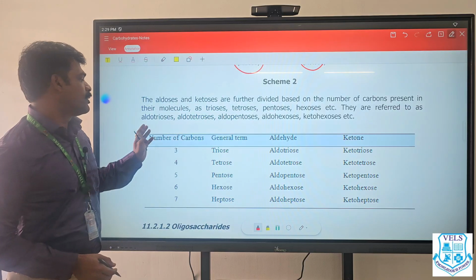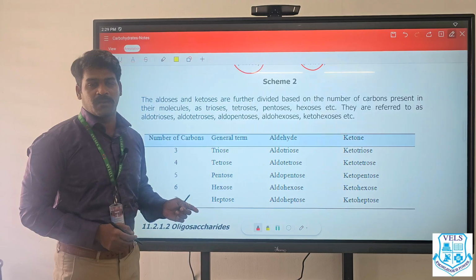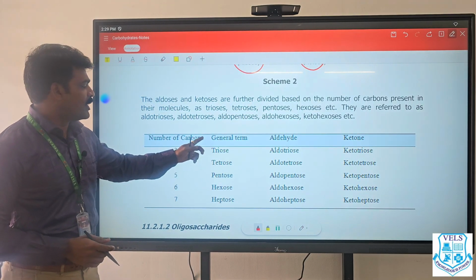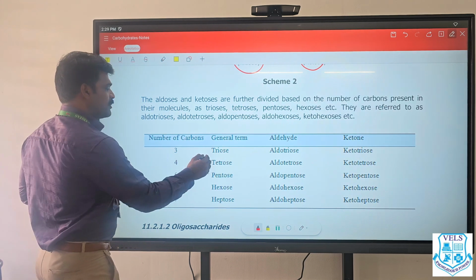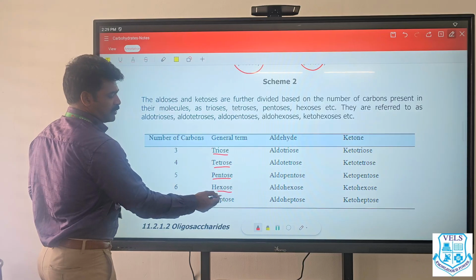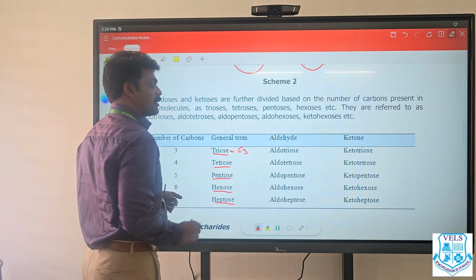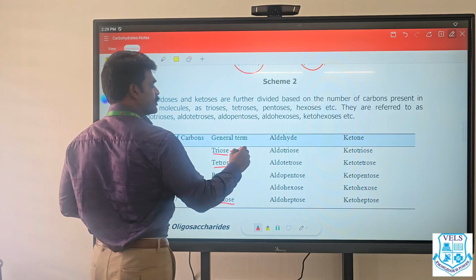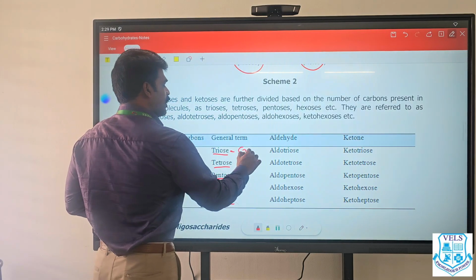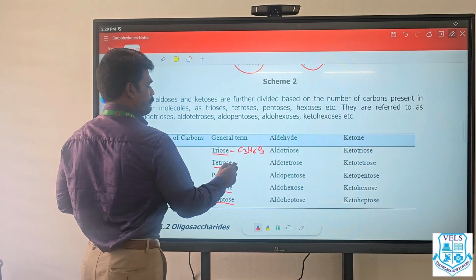Now I told you, based on the number of carbon atoms present in the carbohydrate, they are classified into these types: triose, tetrose, pentose, hexose, and heptose. Triose contains three carbon atoms. If the molecule contains three carbon atoms, how many hydrogens will be there? Six. How many oxygens? Three.